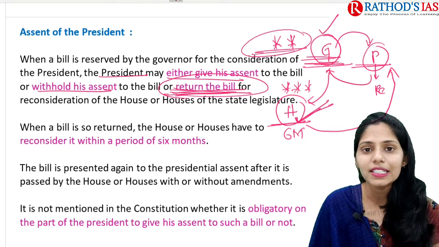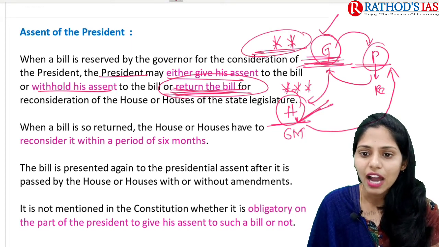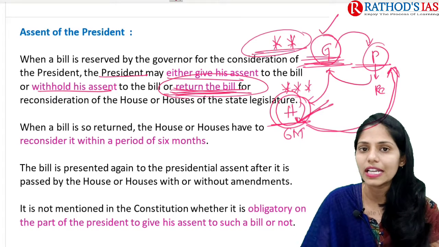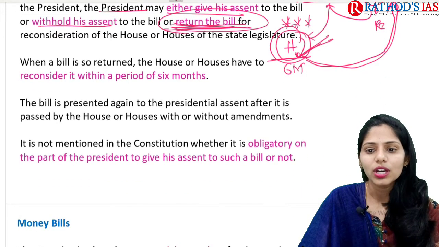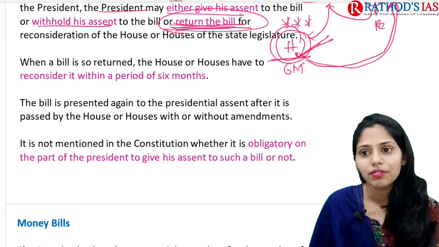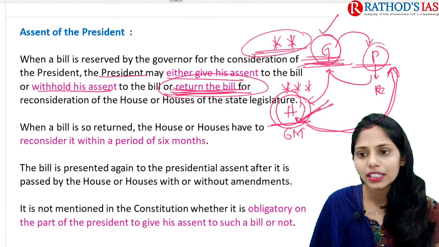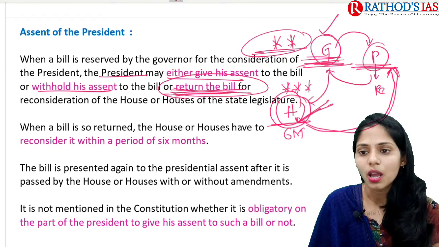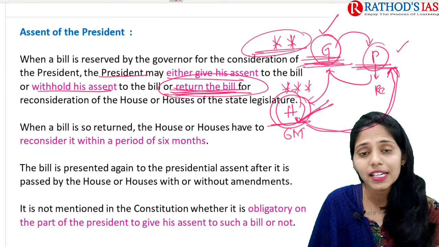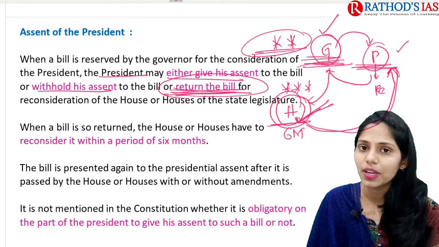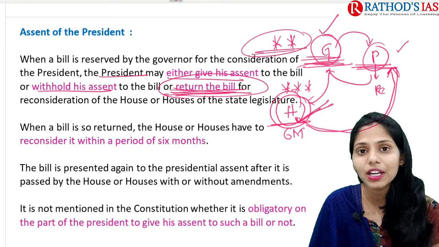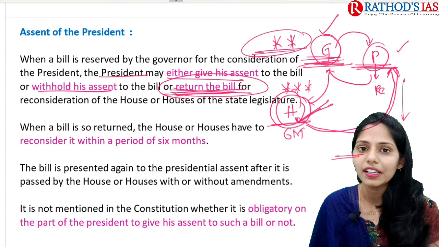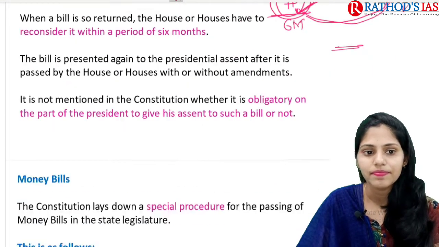So we are bypassing the governor here, and directly after the bill is passed in the house it goes to the president for assent. Okay, so in this context, for the second time whenever a bill comes to the president for assent, it is not present in our constitution that the president must compulsorily give assent or not. He may give his assent and also he may not give assent here. So in this way we can see a quasi-federal nature with a unitary tilt.